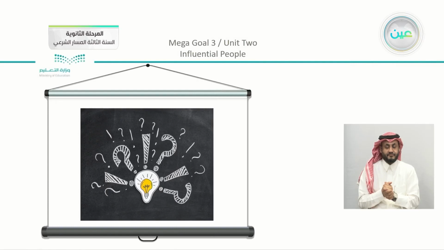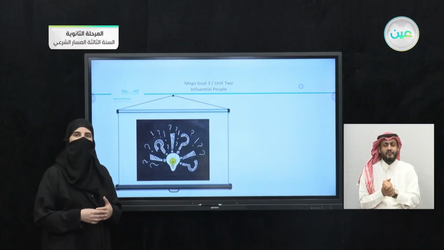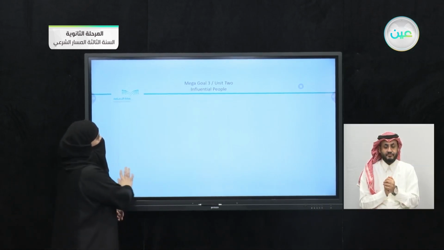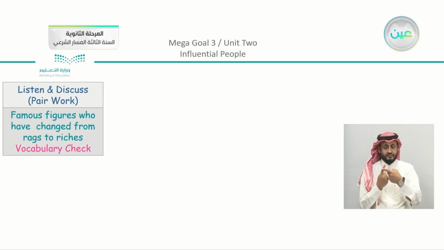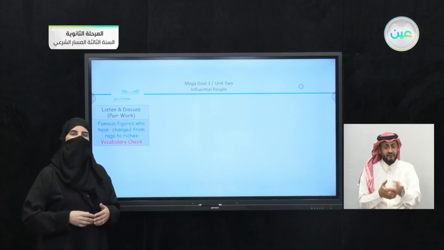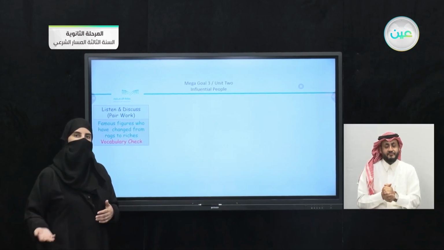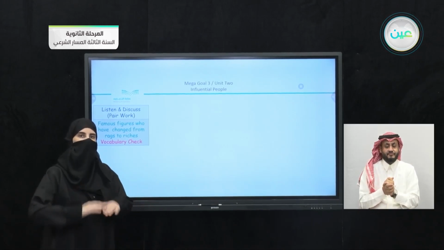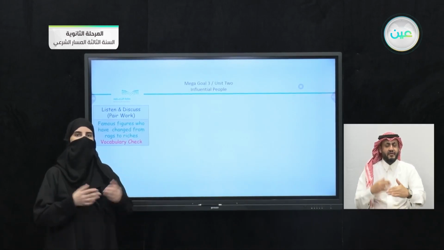Now, we're going to just revise what we have studied in Unit 2. We're going to see what we have here. We took in the first lesson, listen and discuss and pair work, famous figures who have changed from rags to riches, or they were in a less fortunate time in their life to being something different and rich. If you remember, personalities like Li Ka-shing, or Amancio Ortega, or even Steve Jobs. They started from a very poor basis, and then they became successful.